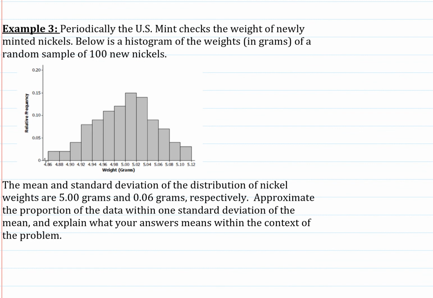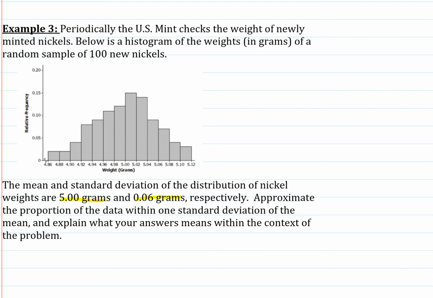Let's look at just one more example. The U.S. Mint checks the weight of newly minted nickels. Again, you're making a bunch of nickels. They should all be approximately the same weight, but there's going to be some amount of error. They won't be all an identical weight. So here's a random sample of 100 new nickels. The mean and standard deviation are 5 grams and 0.06 grams.